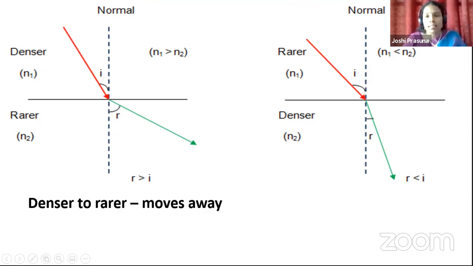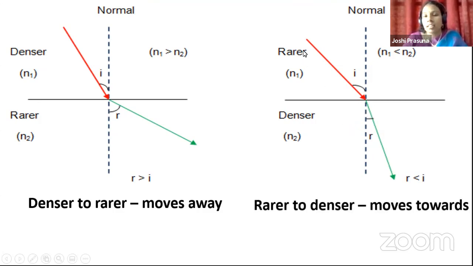Look at the second case, the right side picture, where the light ray is traveling now from the first medium, here the rarer medium, to the denser medium. Look at the behavior of the light in the denser medium, children. The refracted ray is moving towards the normal. Whenever a light ray travels from rarer to denser, the refracted ray moves towards the normal.